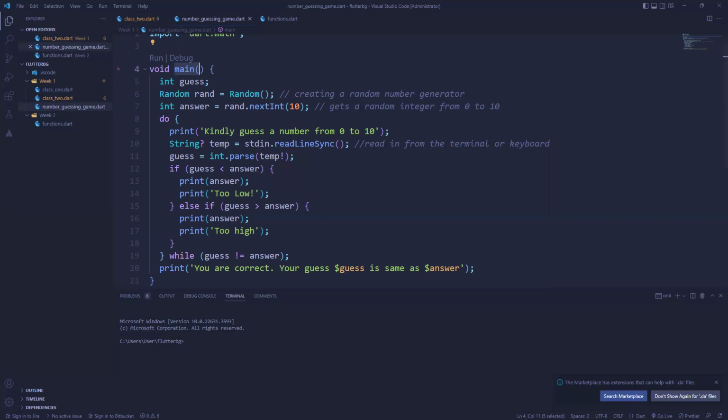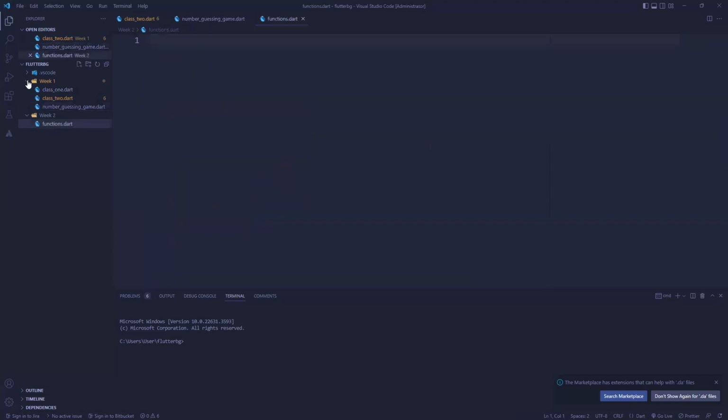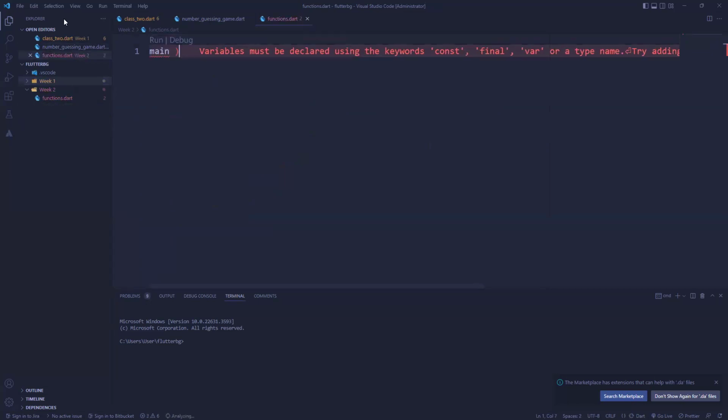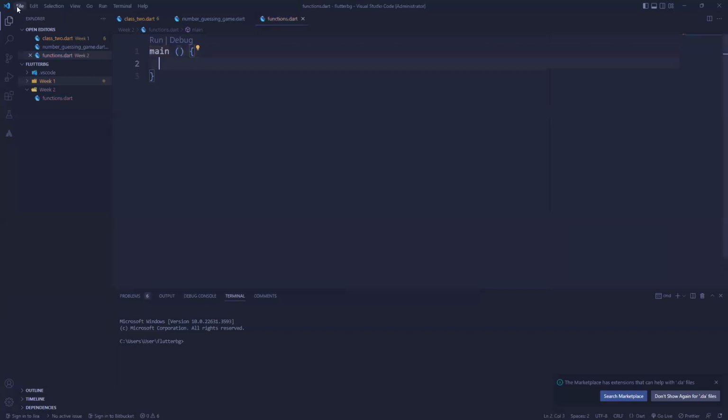So let's just come to our functions file. Now, you've seen this already, so I'm just going to write it normally. Let me change my inputs. So I have this. Now, this is an example of what a function actually looks like. You've seen this before. This is the main function. So the first part is actually the title, or the name of the function. In this case, it's called main.